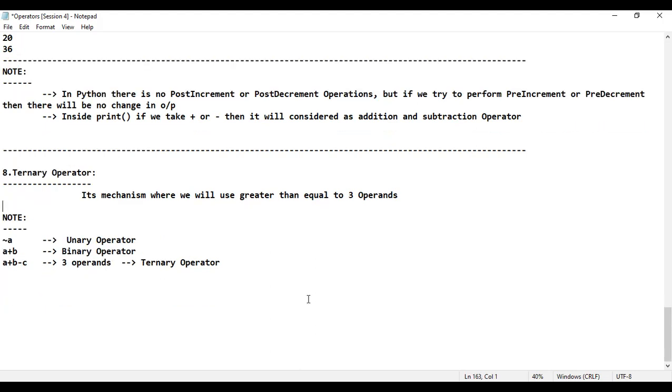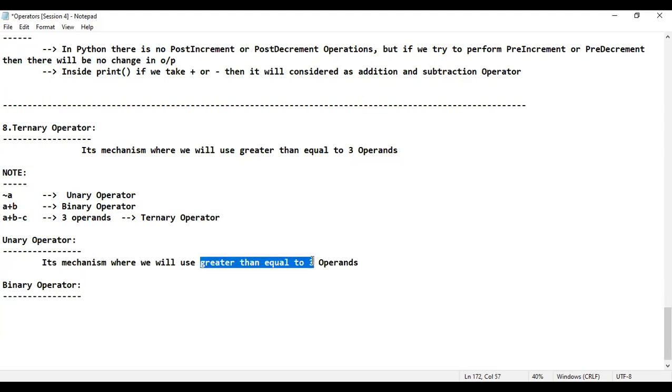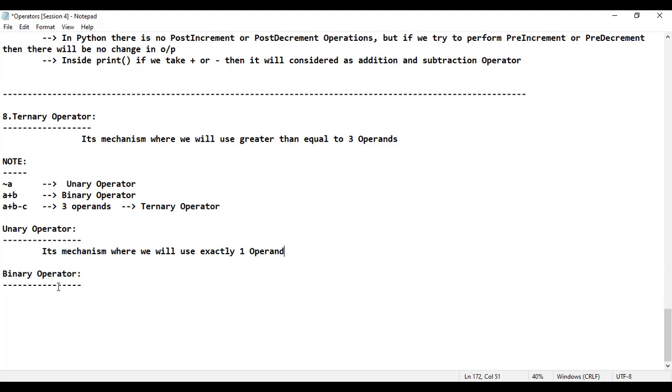Don't worry, I'm going to consider an example. First, observe properly. We'll be writing the definition for unary and binary operator. It's pretty simple, right? Let me just copy this, paste it. It's a mechanism where we will use exactly one operand. That's it. Next, it's a mechanism where we will use exactly two operands. Exactly two operands. Not more than two or not less than two.